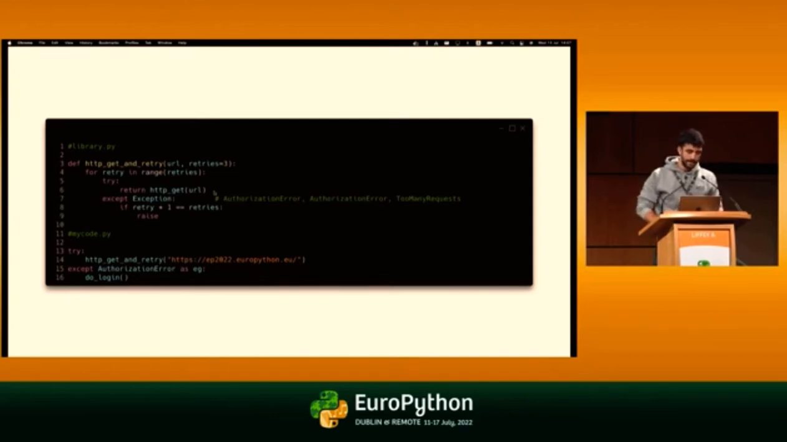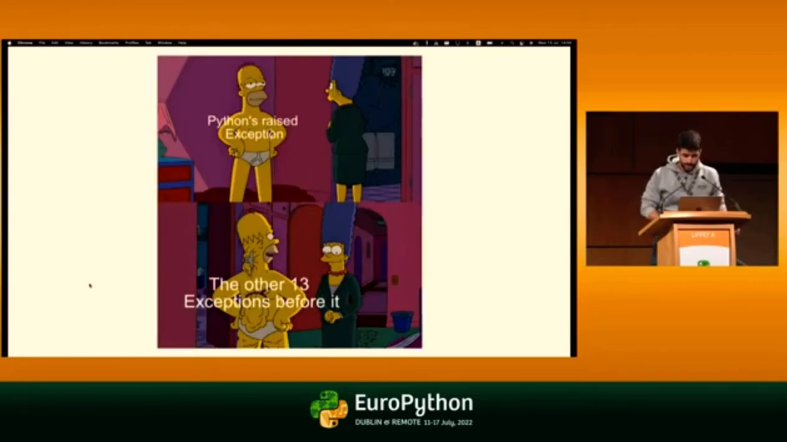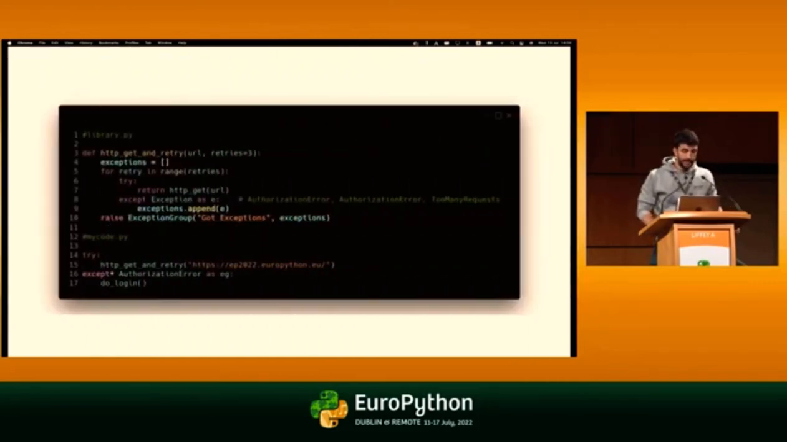For example, here, let's assume that it returns us authorization error twice and then too many requests. I'm not sure why it would do that, but okay. Now, if we try to get that URL and then catch authorization error, we wouldn't catch it, right? We wouldn't know that we need to log in afterwards. But let's see how we can use exception groups to improve that.